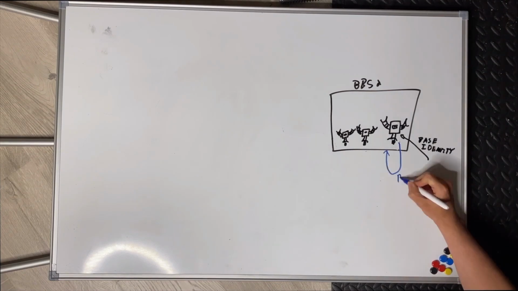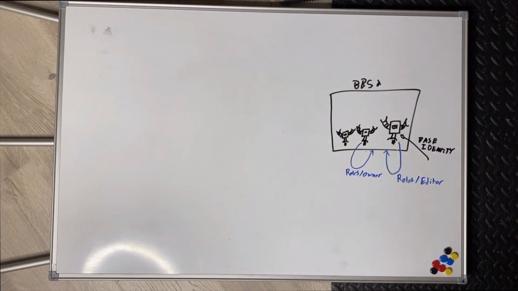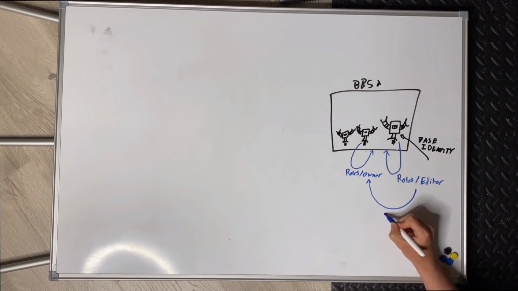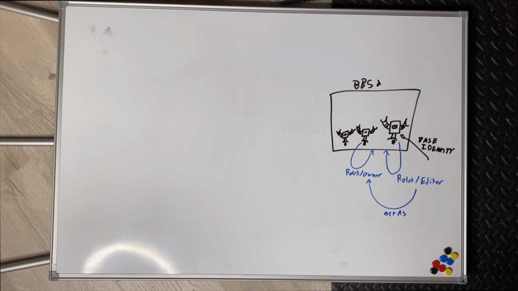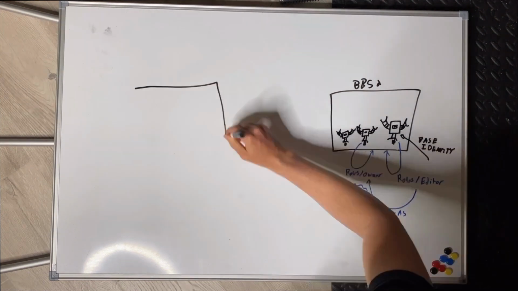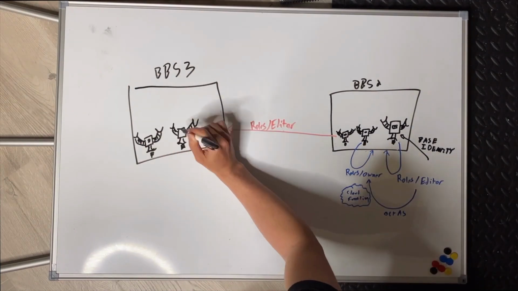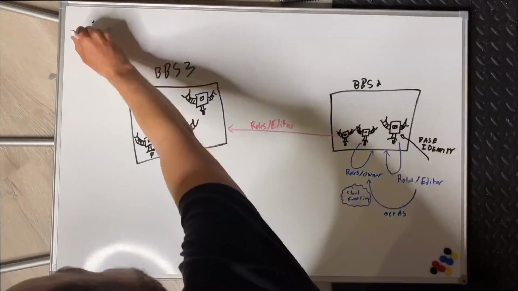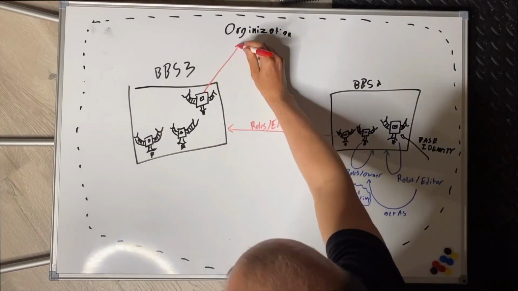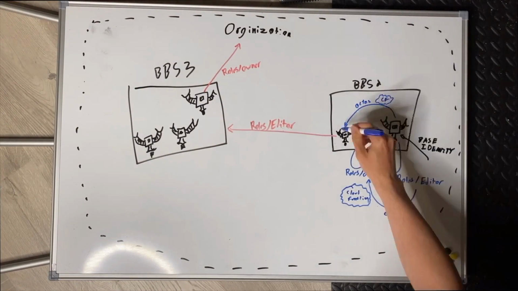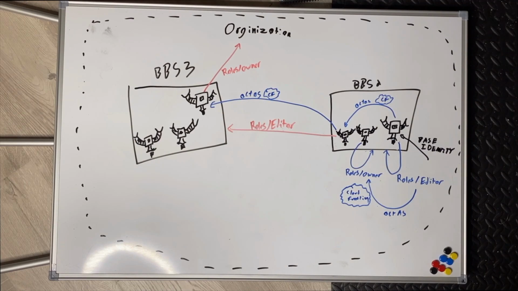So to recap, we started with a base identity in BBS2 that had actAs on the project. We then used that permission to gain access to every service account in this project via Cloud Functions. One of the service accounts in BBS2 had an owner role, which allowed us to elevate privileges in the BBS2 project. A different service account had a role binding into BBS3. This allowed us to use actAs to take control of all the service accounts in BBS3. One of the service accounts we found in BBS3 had an organizational role binding, and this allowed us to take control of the entire org.